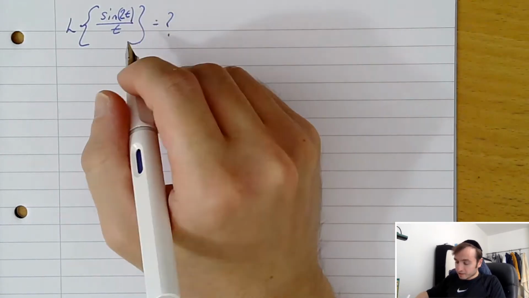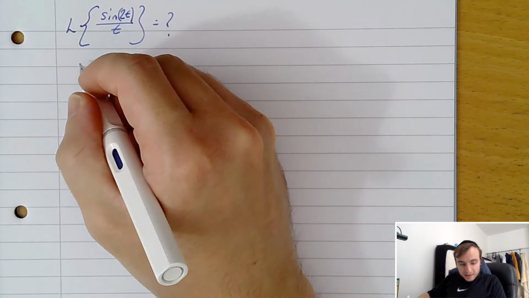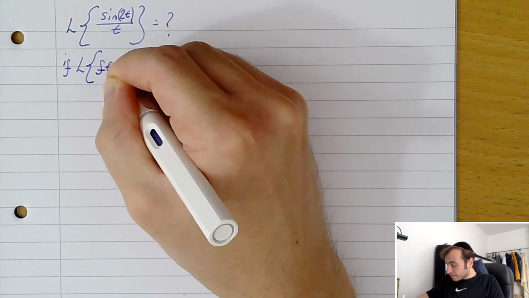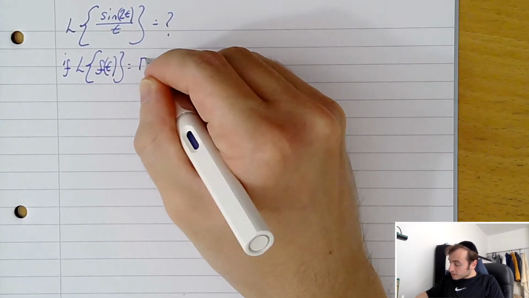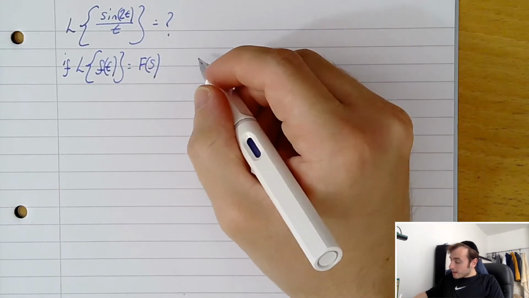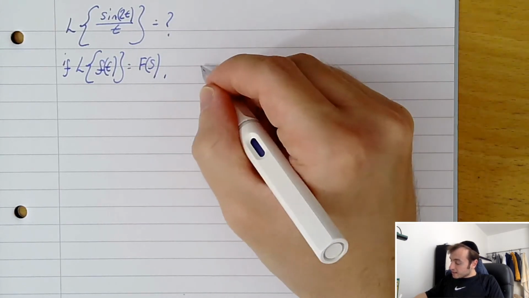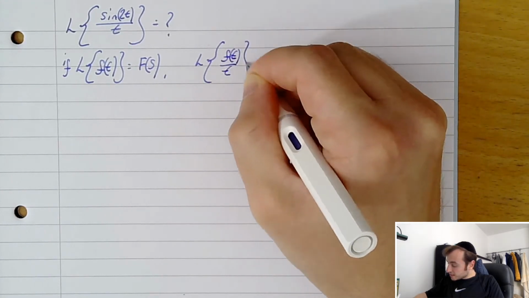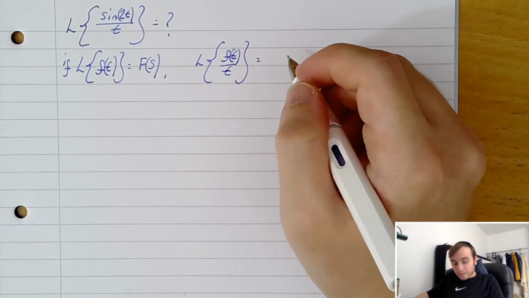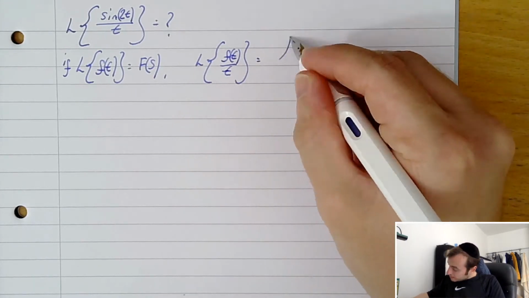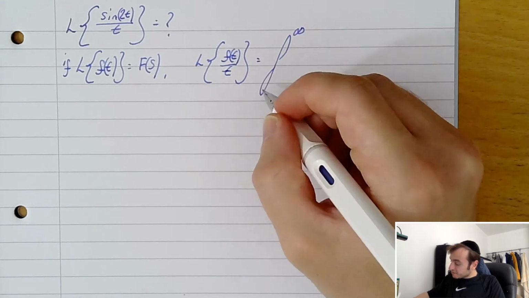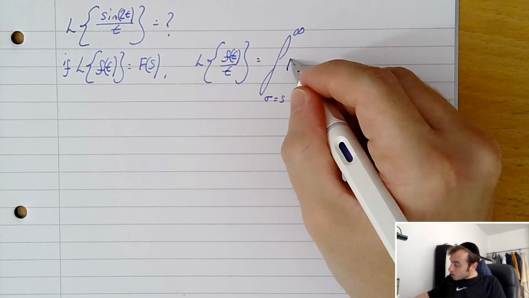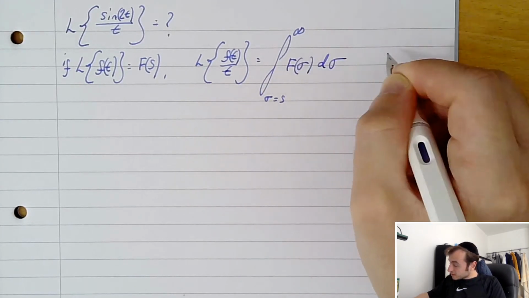So here's the theorem. The third theorem states the following: if the Laplace transform of f of t equals F of s, then we can say that the Laplace transform of f of t divided by t equals the integral between infinity and sigma equals s, so we're using a substitution here, of F of sigma d sigma.